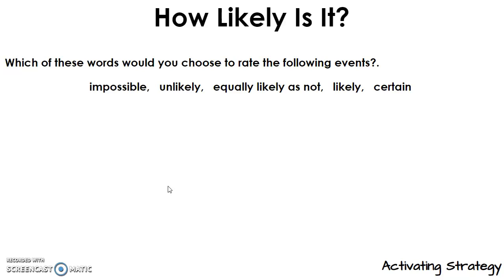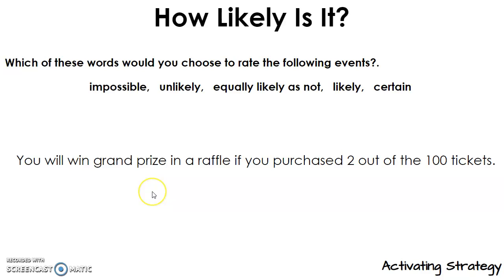So we've looked at all those words. Think through some things now for me, some events. I want you to pick one of these five words: impossible, unlikely, equally likely as not, likely, or certain for some events. You can pause after each one, think about it, decide, and then unpause. How about you'll win a grand prize in a raffle if you purchase two out of the 100 tickets? Will they draw yours?